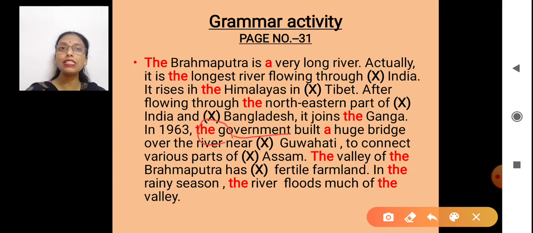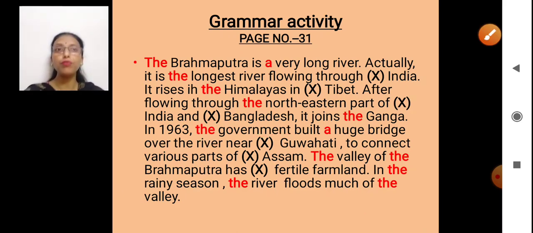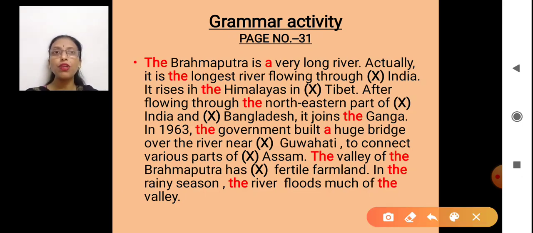Okay, in 1963, the government built a huge bridge over the river. Now, because this is a consonant sound, huge, I have put here a huge bridge over the river near Guwahati. Again, Guwahati is a proper noun, so no article.